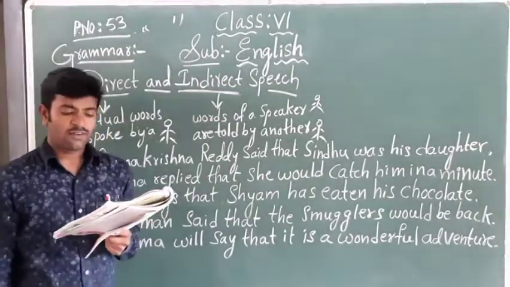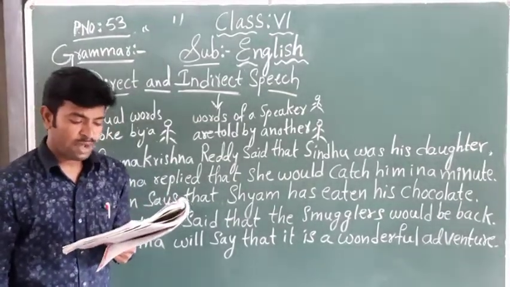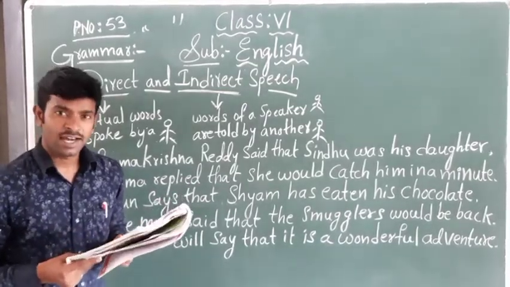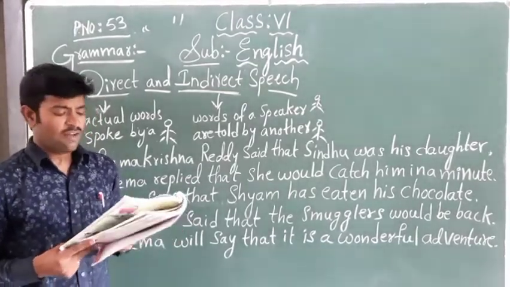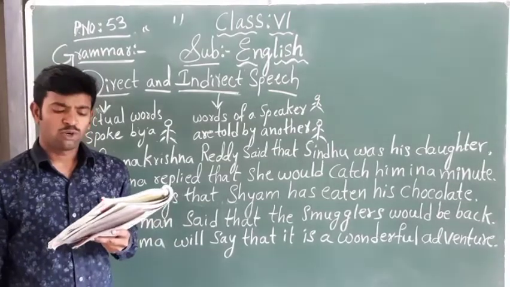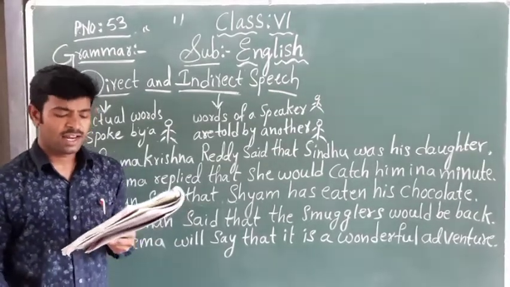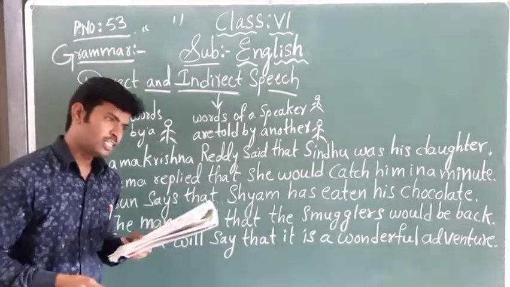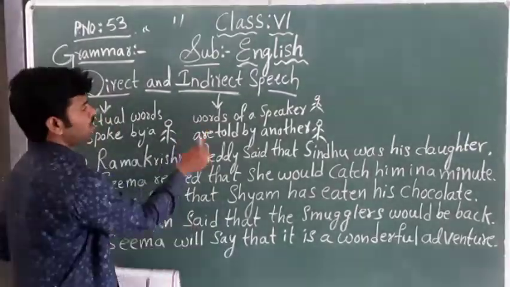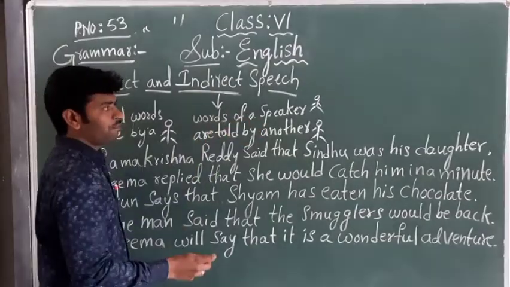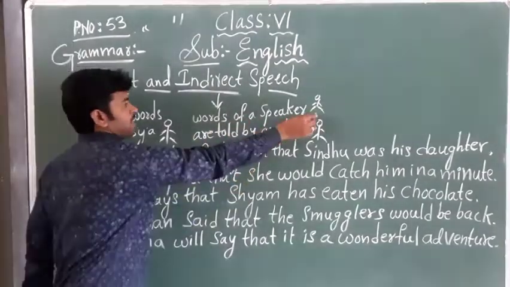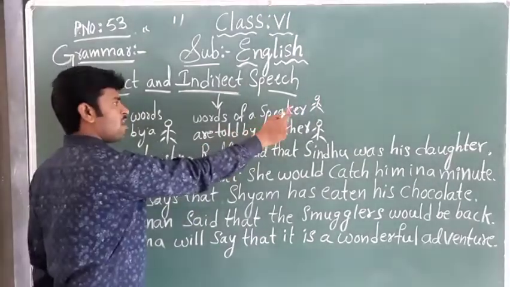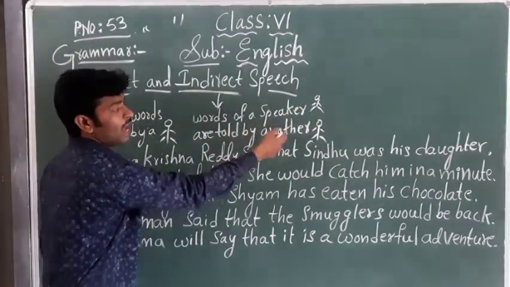Now, when the words of a speaker are told by another speaker. Next line, everybody see in the textbook. When the words of a speaker are told by another speaker as shown below, it is called indirect speech. Indirect speech means the words of a speaker, words of a person. Okay, speaker is nothing but a person. Words of a person or a speaker are told by another.